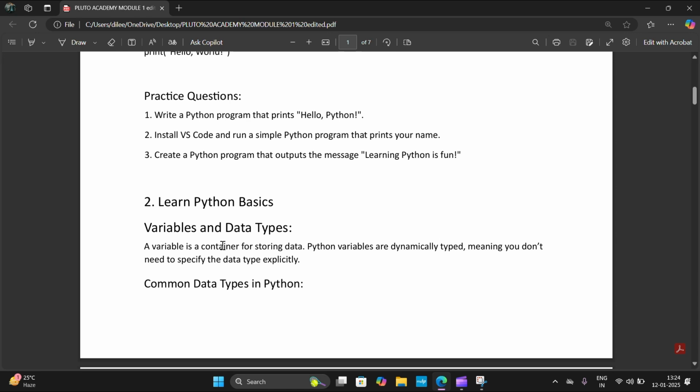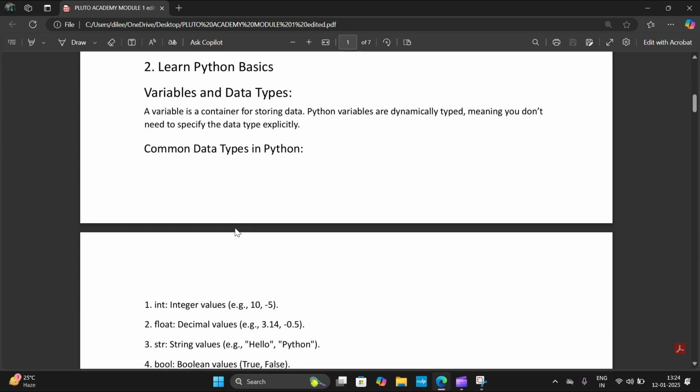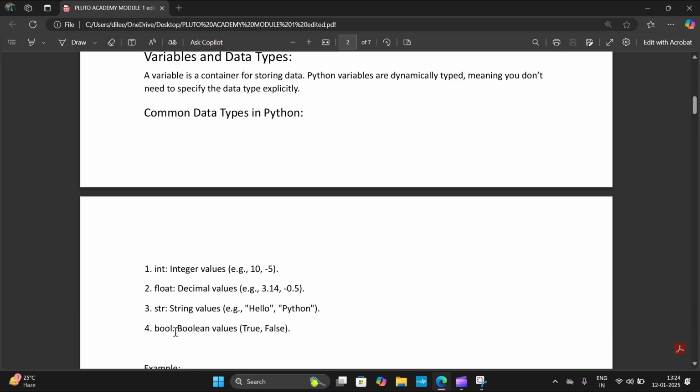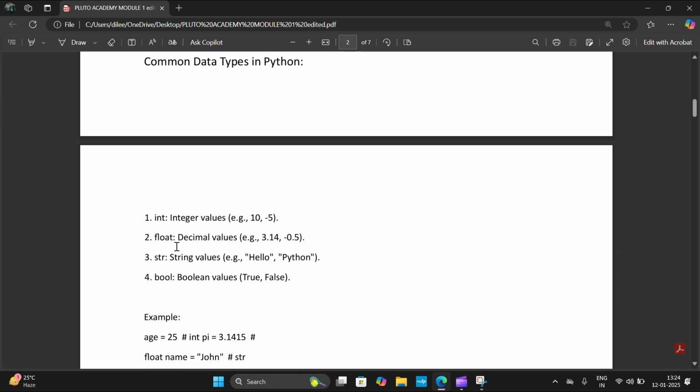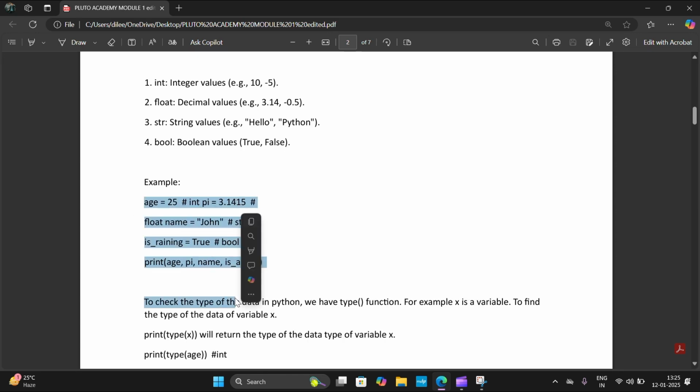And then we have learnt about variables and data types in Python. A variable is a container for storing data. There are four common data types, that is int, float, string and boolean. The integer data type is used to store integer values. The float data type is used to store decimal values. The string data type is used to store string values. The boolean data type is used to store boolean values. And we did this example also.